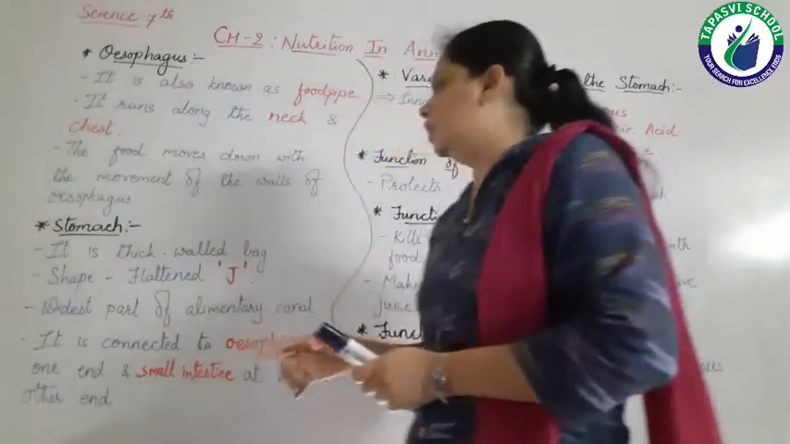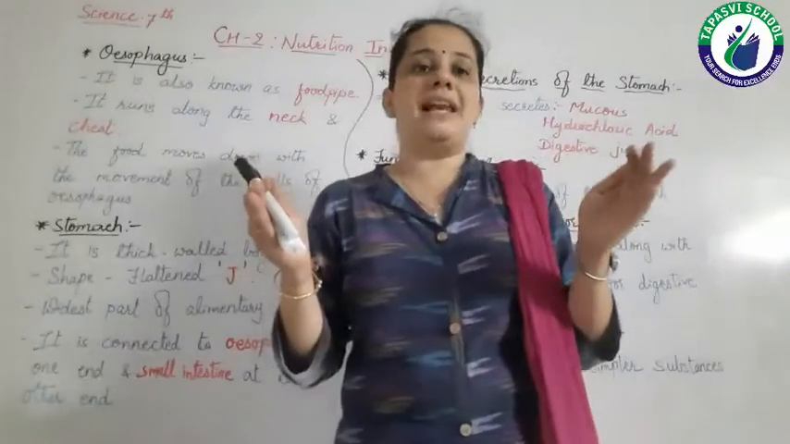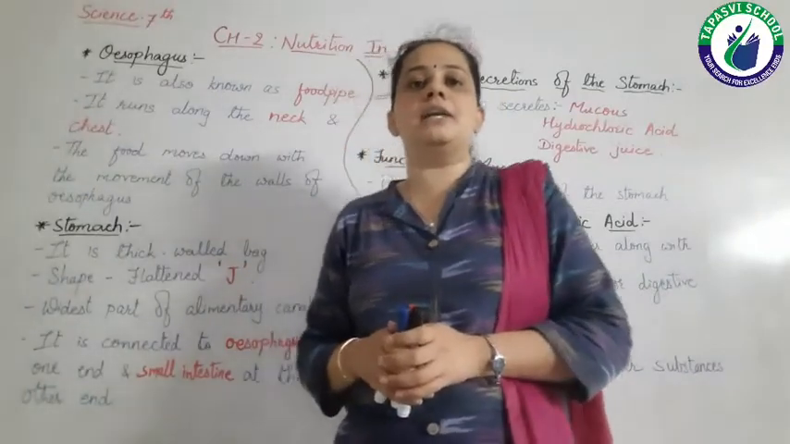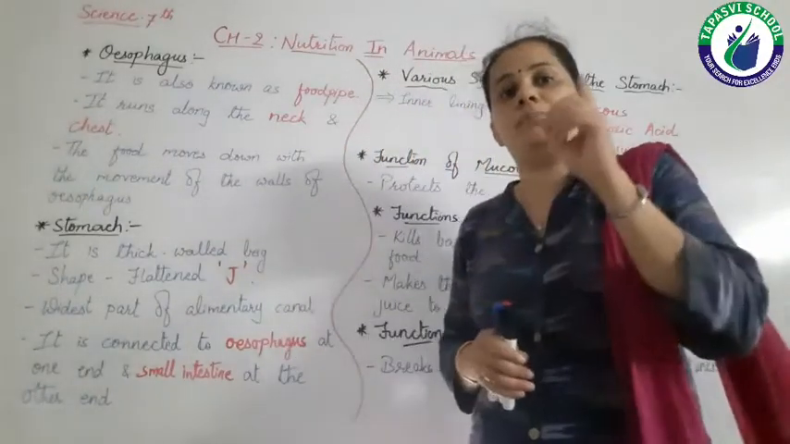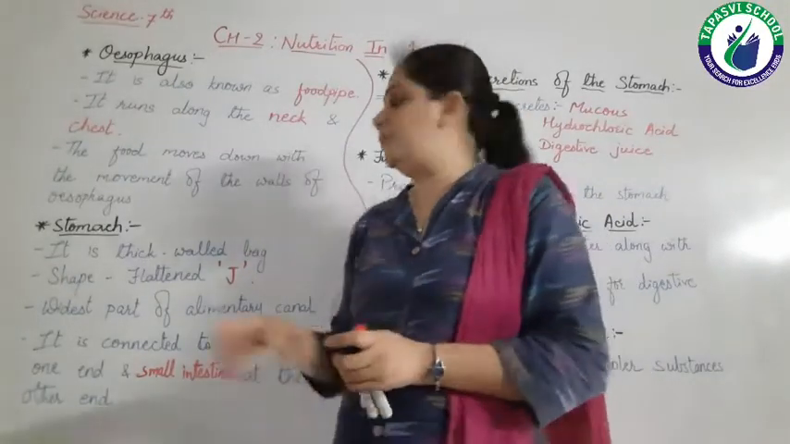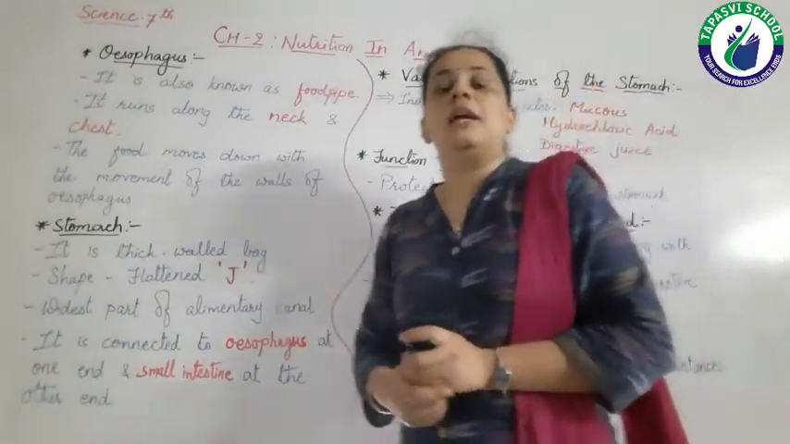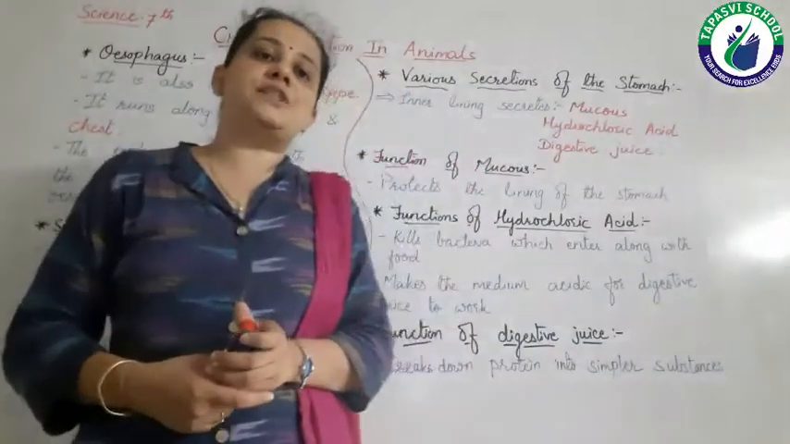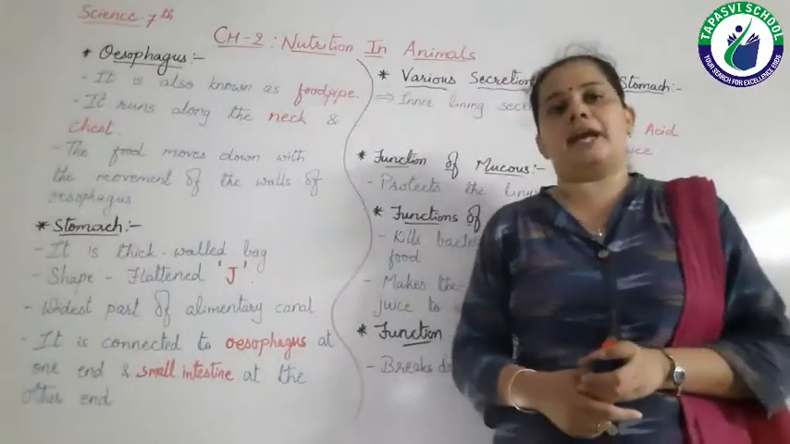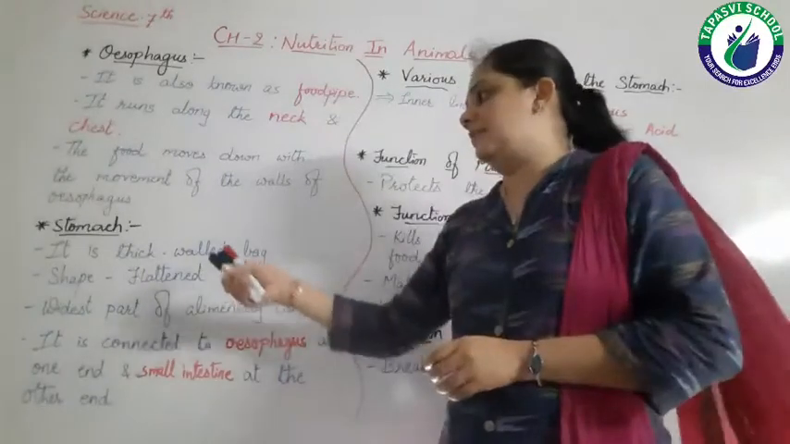right? So stomach, it is the thick walled bag. Okay, it is the bag-like structure in which food enters. The shape of the stomach is J shape. If you remember the figure which we have drawn in the last lecture, then the shape of the stomach is flattened J shape. It is also known as the widest part of our alimentary canal. In our digestive tract, the widest part is stomach.